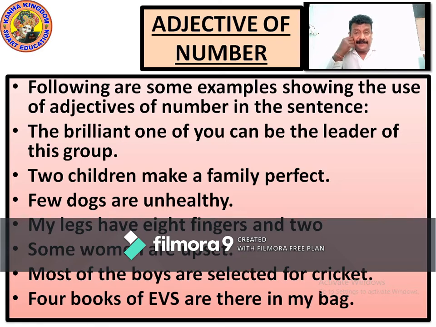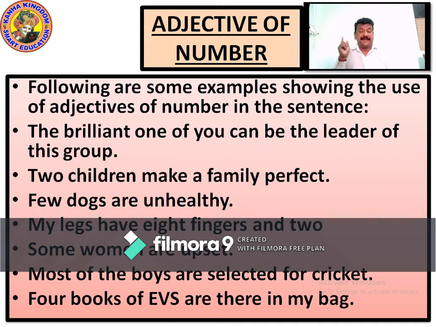Who is the brilliant one? The brilliant one of you. It's addressing all of us, all of you. When we talk about a brilliant one who can be the leader of this group, the brilliant one is the adjective in the sentence.